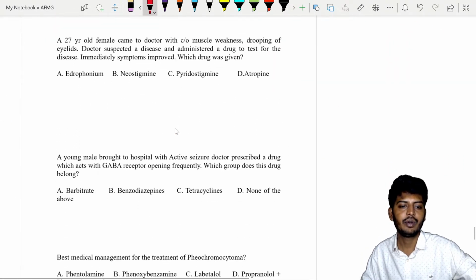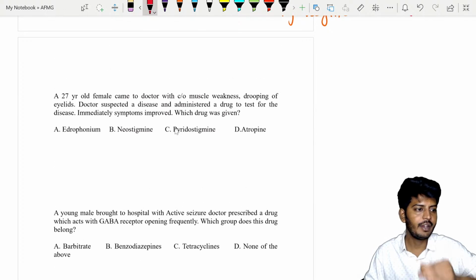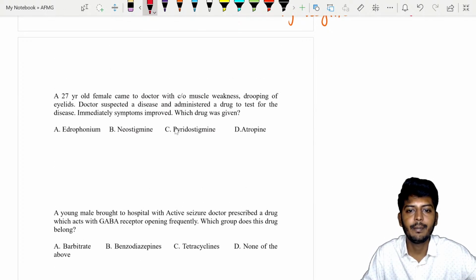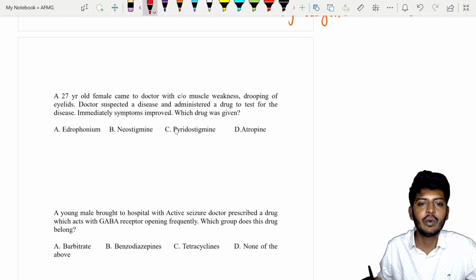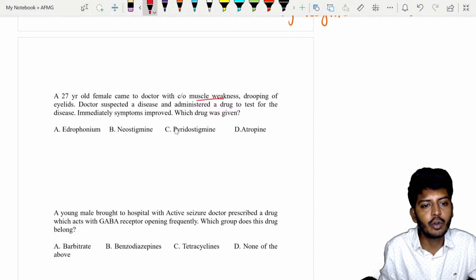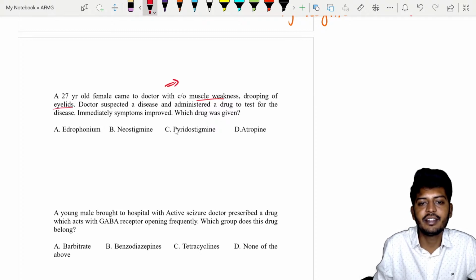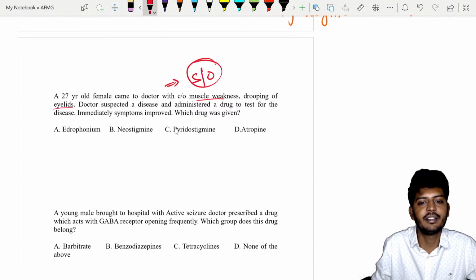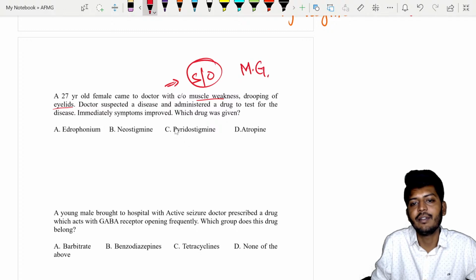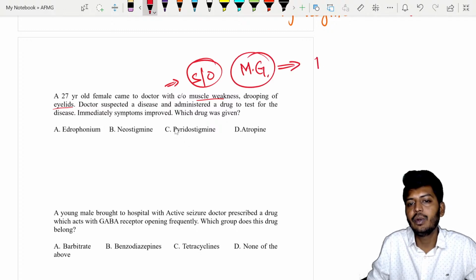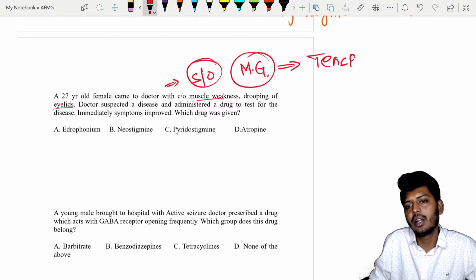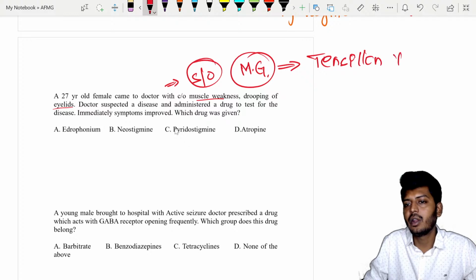Okay, let's go to the last few questions. A 27-year-old female came to the doctor with complaints of muscle weakness, drooping of eyelids. The doctor suspected a disease, administered a drug for the disease, and immediately symptoms improved. Complaints of muscle weakness and drooping of eyelids are suggestive of myasthenia gravis. For myasthenia gravis, we do a test called the tensilon test.